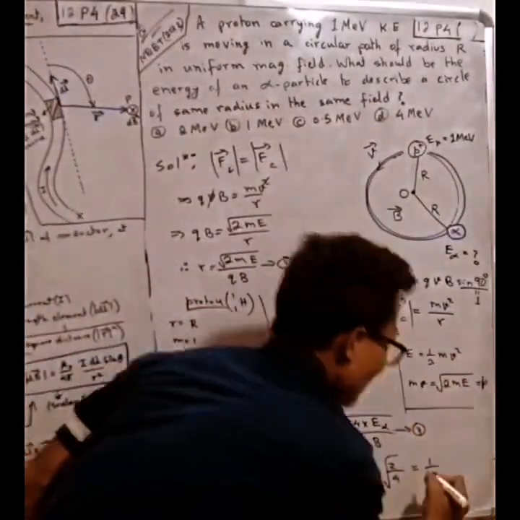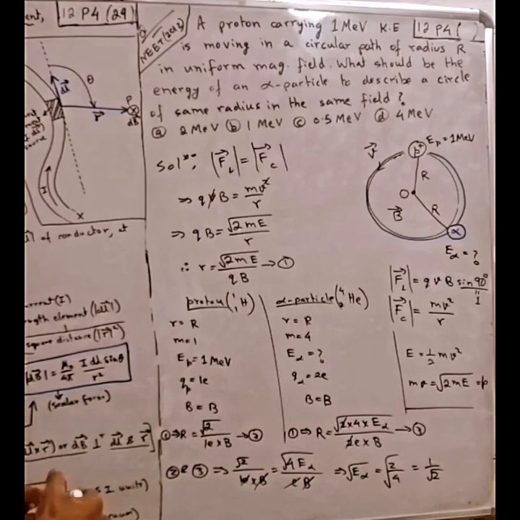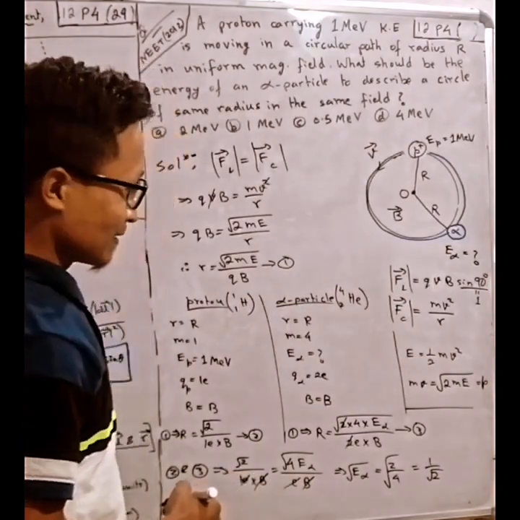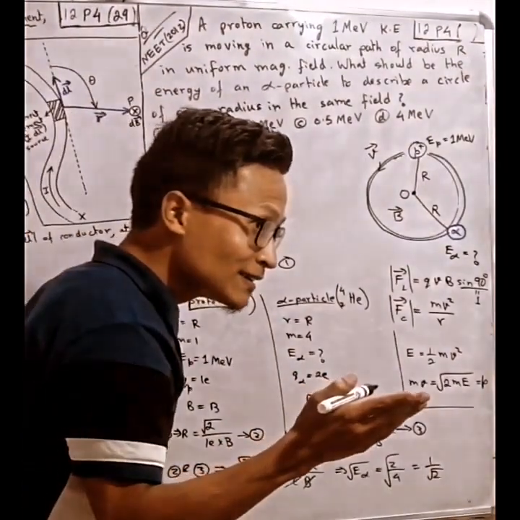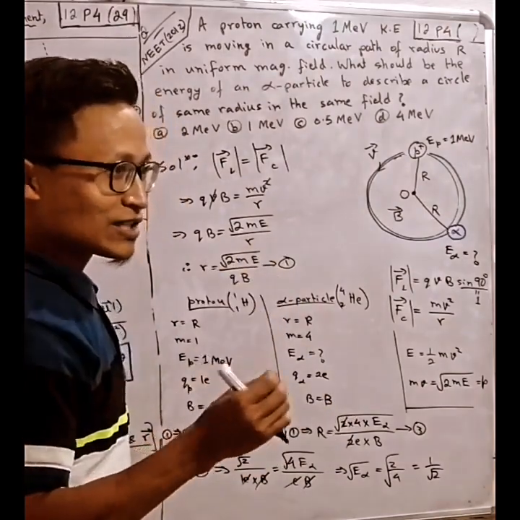And then next, how do we find E alpha? By removing the root. How do we remove the root? We cannot just remove the root.